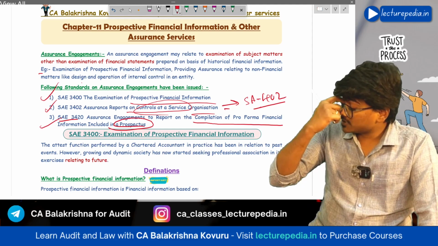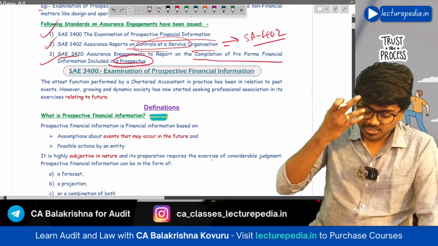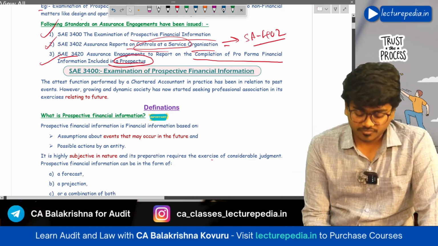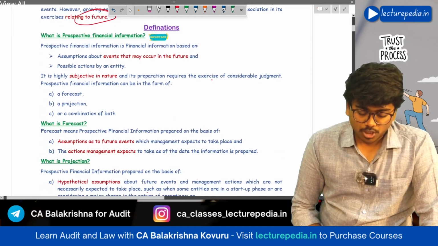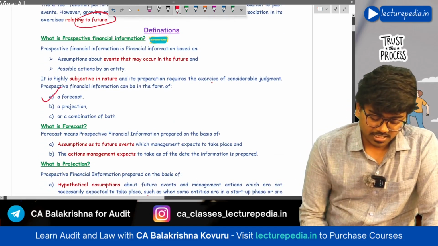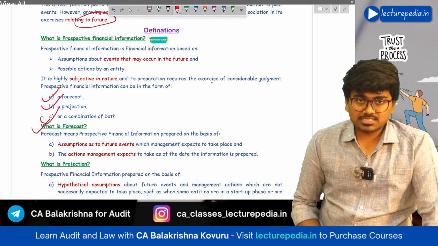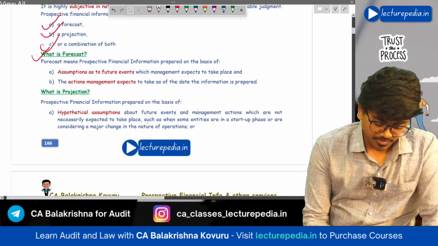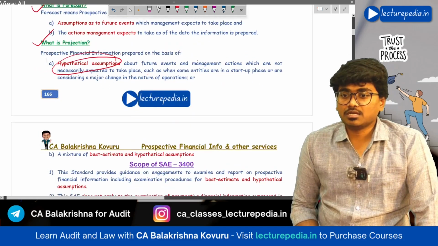Now, first of all, let us start with revision of SAE 3400, which deals with prospective financial information. As I have already told you, prospective financial information is financial information relating to the future, and it can be either a forecast or a projection or a combination of both. In a forecast, the assumptions you use are best estimate assumptions, whereas in a projection, the assumptions are hypothetical.